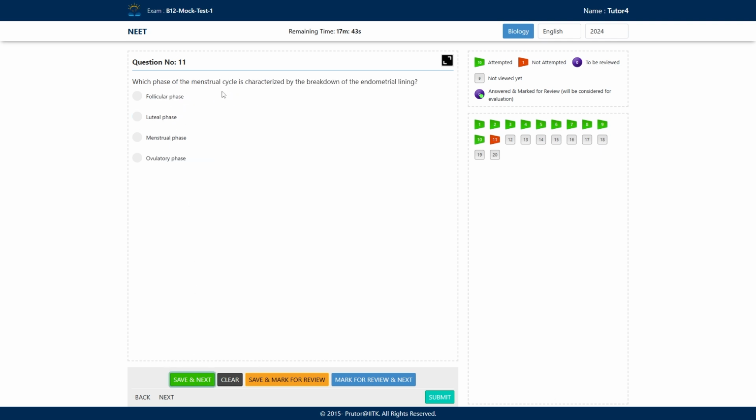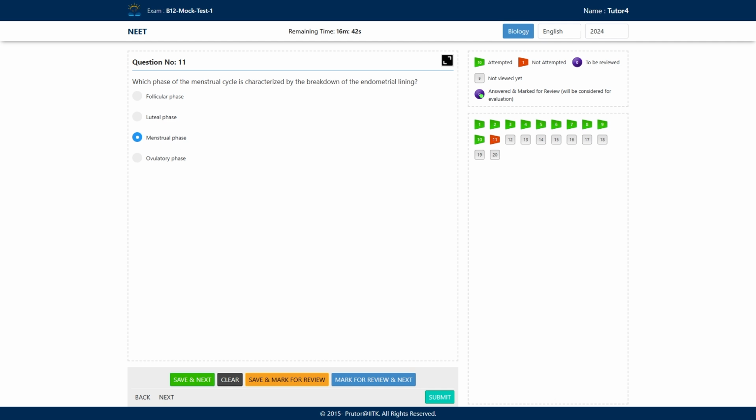Next question, which phase of menstrual cycle is characterized by breakdown of the endometrium lining? So menstrual cycle can be divided into different phases. In which phase does the endometrium break? In which phase does the shedding of the endometrium occur? So is it the follicular phase? Is it the luteal phase? Is it the menstrual phase? And is it the ovulatory phase? What will be the correct answer here? So option number C will be the correct answer here.